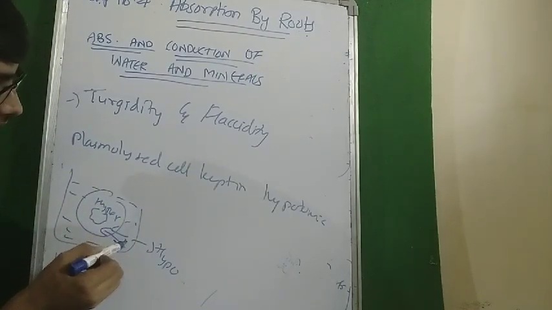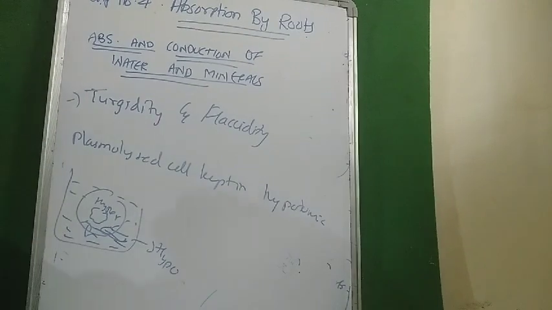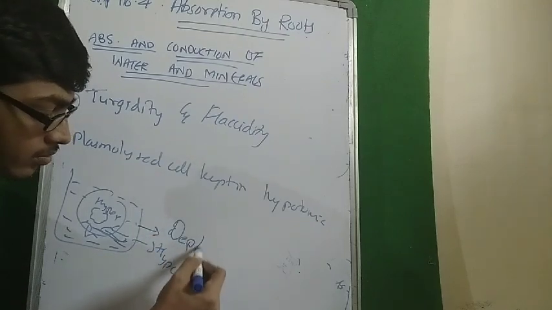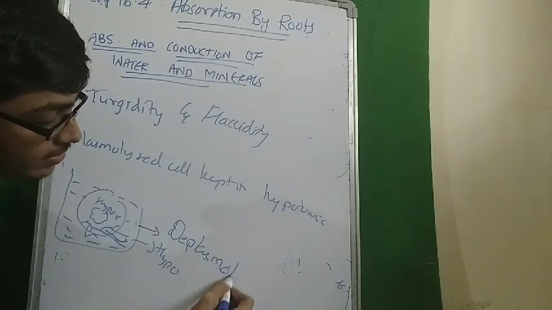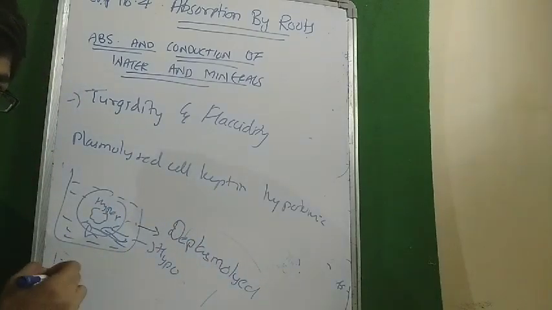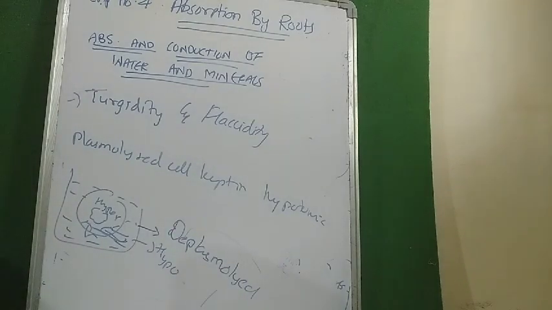So water will move in. Due to the moving in of water, the cell will again regain its shape, and now the cell would be called deplasmolyzed. Plasmolyzed means shrunken shape, but now it is not shrunken, it has overcome that, so it is deplasmolyzed. So this is plasmolysis. So we have learnt about absorption of water.